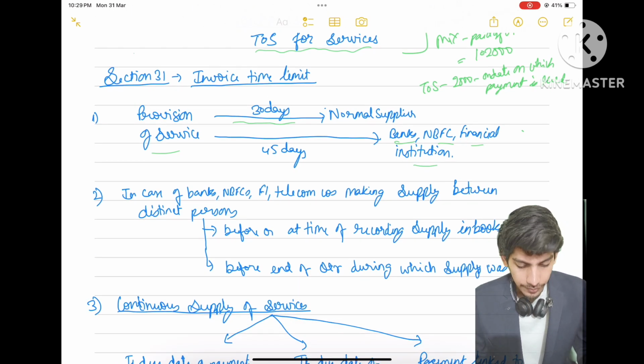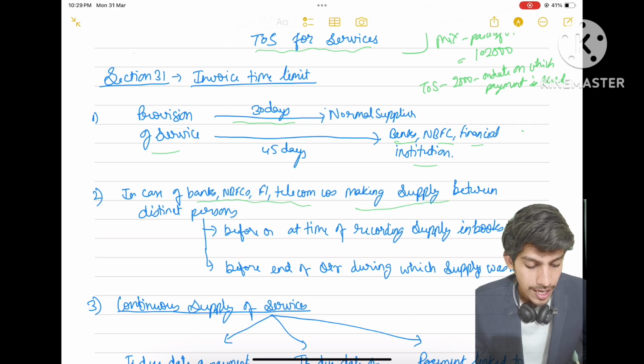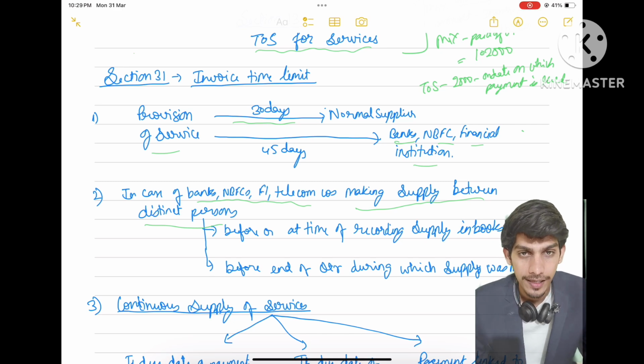Now, in case of banks, NBFC, financial institution, telecom, making supply between distinct persons. Like a bank has one branch in Jaipur and one branch in Delhi, and supply is made between the Jaipur branch and the Delhi branch, that is what we call distinct persons.